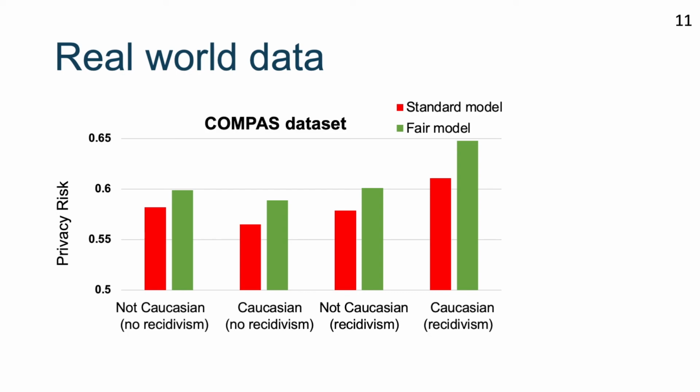Here I show you the result on the COMPAS dataset. Similarly, we have 4 subgroups defined by the race and true label. We can see that the privacy risks are increased for all those subgroups when we achieve fairness. And also, the magnitude of the increase is different for subgroups.